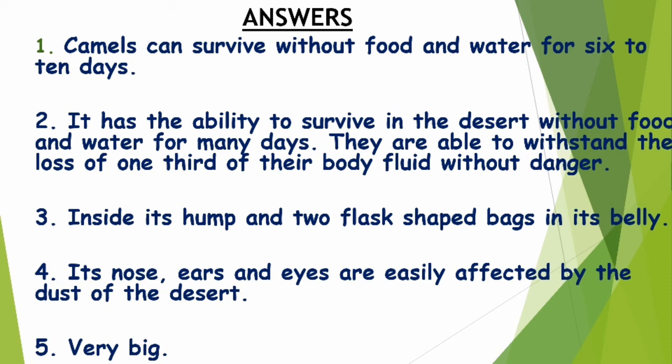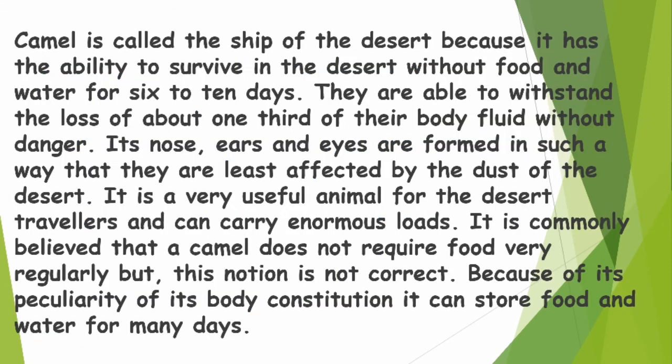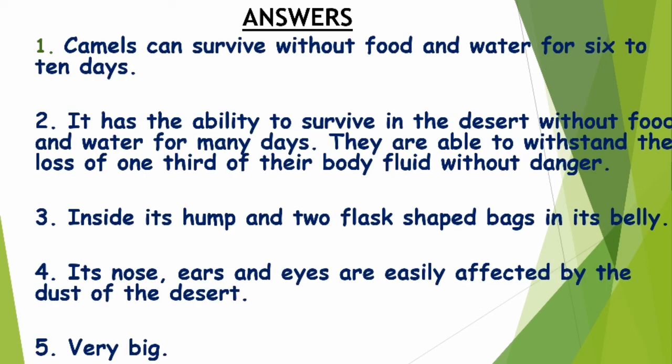Let's see the second question. Second question क्या था? That why is camel known as ship of the desert? So just see the first line. Camel is called ship of the desert because it has ability to survive in the desert without food water for 6 to 10 days. And they are able to withstand loss of about 1/3 of their body fluid without danger, right? So this is the reason why they are called ship of the desert. So just see our answer. It has the ability to survive in desert without food water for many days, or you can write 6 to 10 days, and they are able to withstand loss of 1/3 of their body fluid without danger, and that is why they are known as ship of the desert.